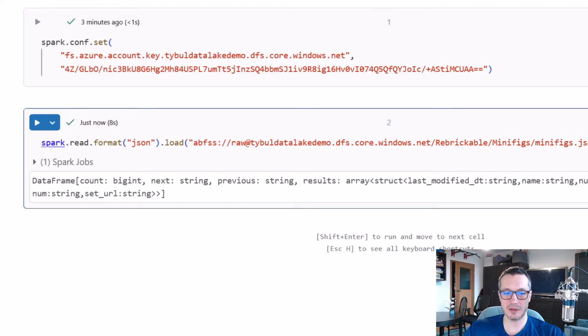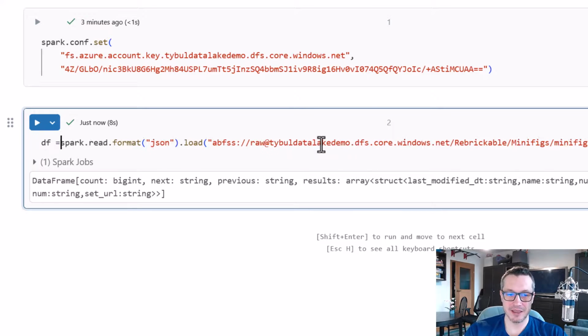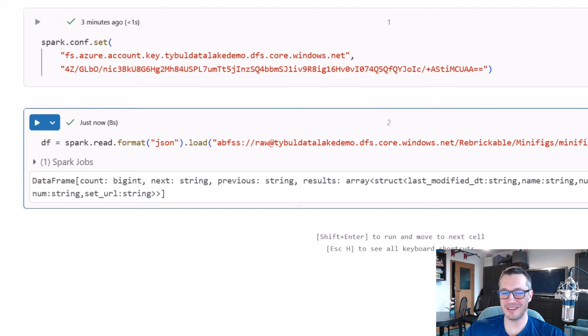Alright, great, but how can I see this data? What can I do with it? Well, to make it work, I will assign the data that was read to an object called df. And df is, in my case, just a name of my data frame.